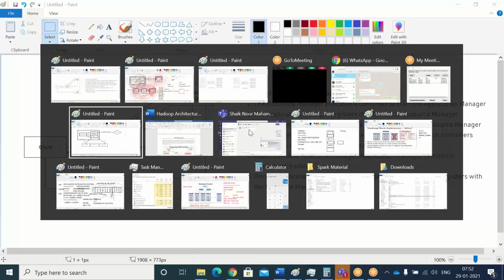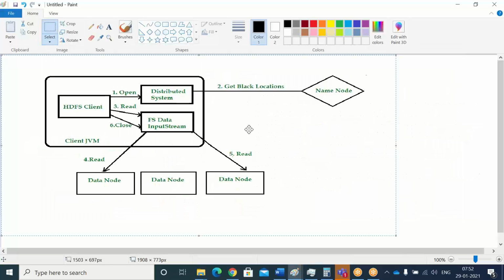This is again another one. Okay, this is again the same concept, the read operation. First, from the HDFS client, you have to provide your input file name, the file you want to read. That is done through the get command, by using get or read from local. I will tell you those commands later, don't confuse with the commands. That is intended for another class.